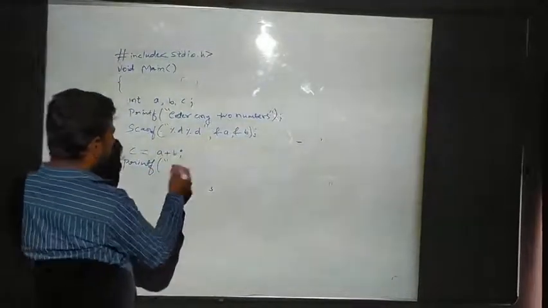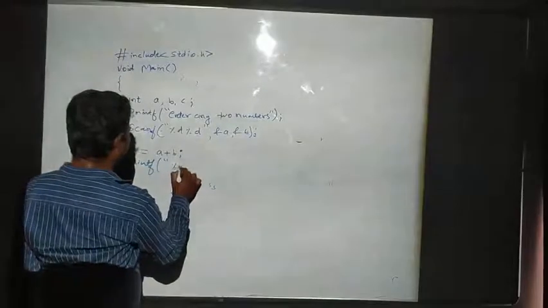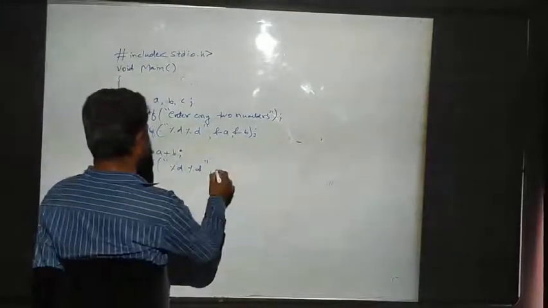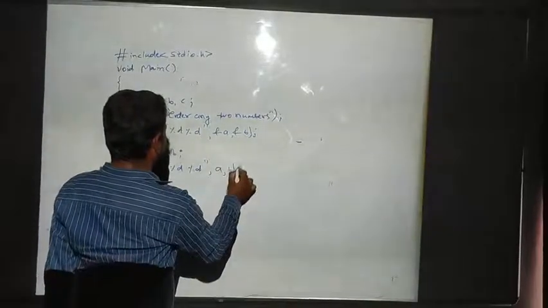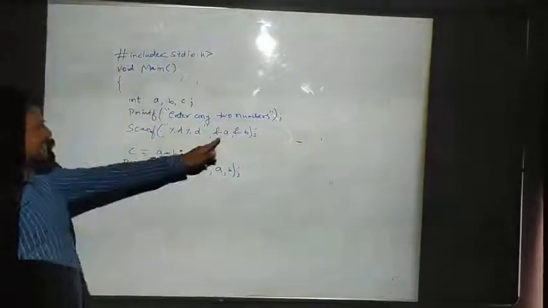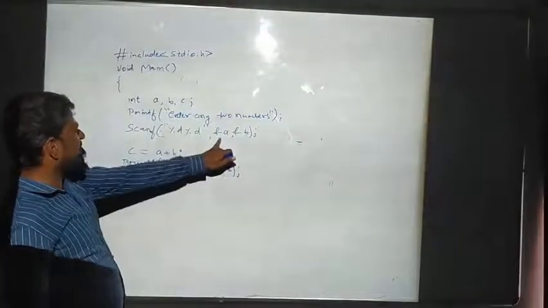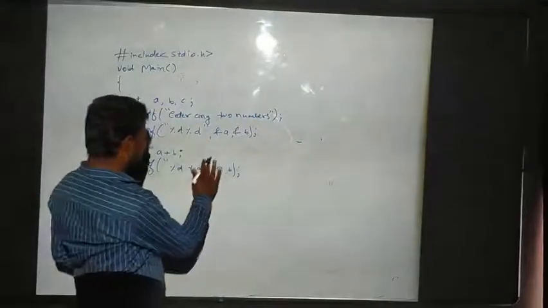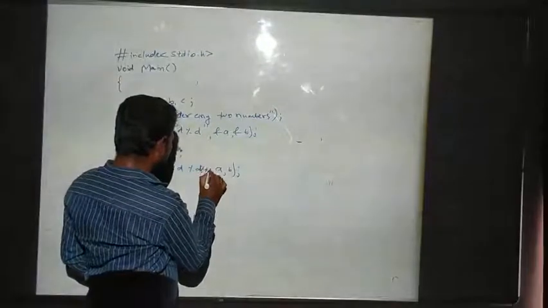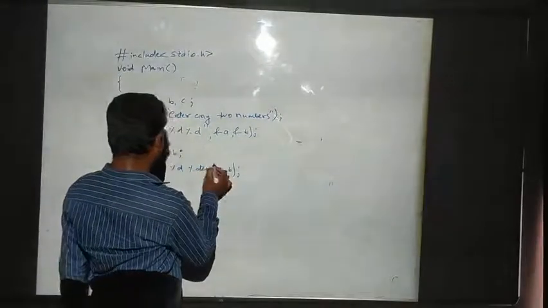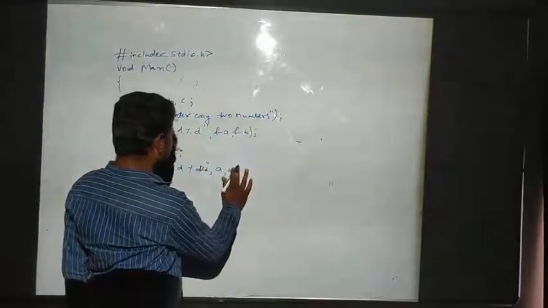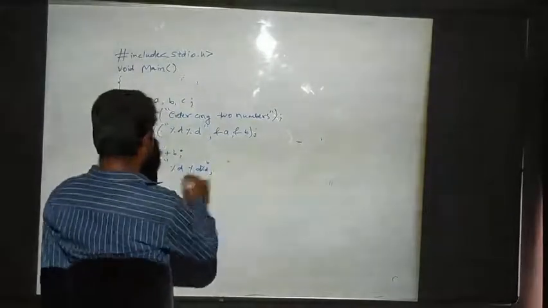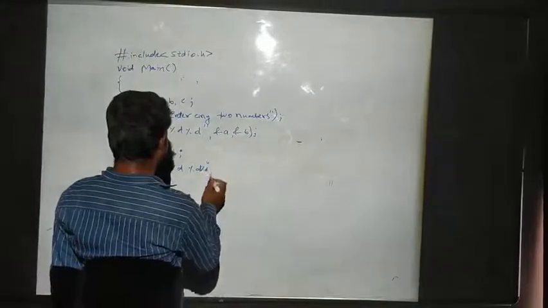What values you have to print, that also you have to write with %d, a, b. The ampersand is given to read it, whereas here I will also write %d, a, b, and %d.